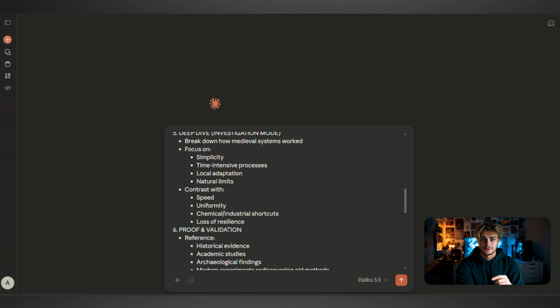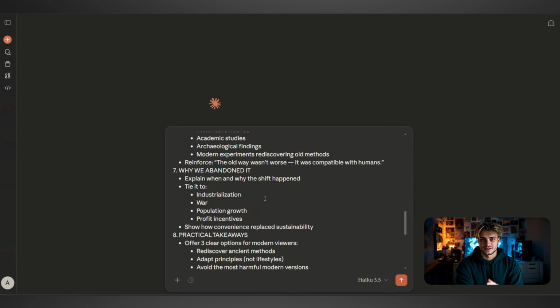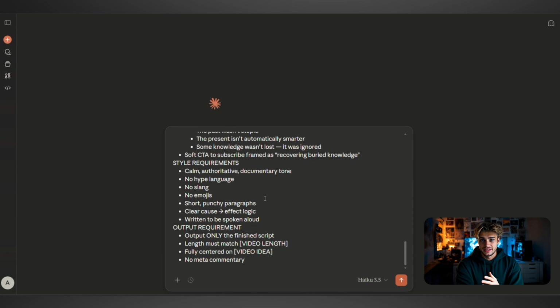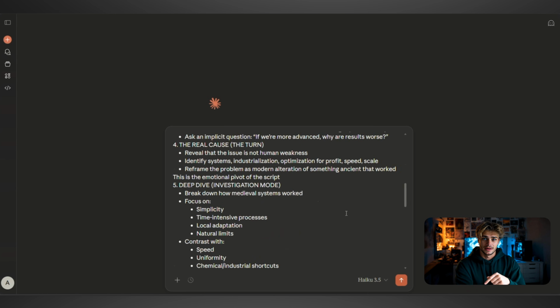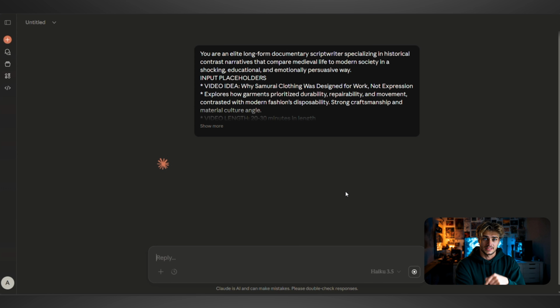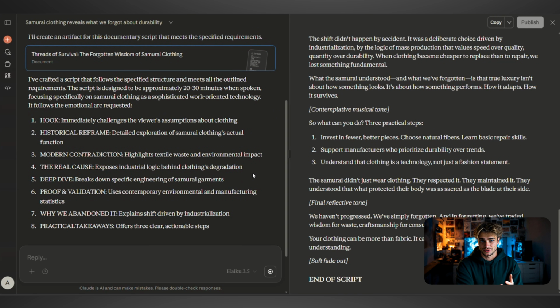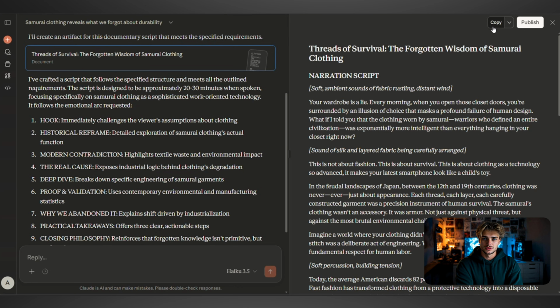Now insert that scripting prompt into Claude. Insert both your video idea and the summary of the video into the prompt placeholder. And underneath, make sure to set the target length to around 20 to 30 minutes as our competitor's videos are around that length, and hit generate. And review the script itself. Make sure the script falls under the 20 to 30 minute range. Read through it and make any adjustments and personal touches.